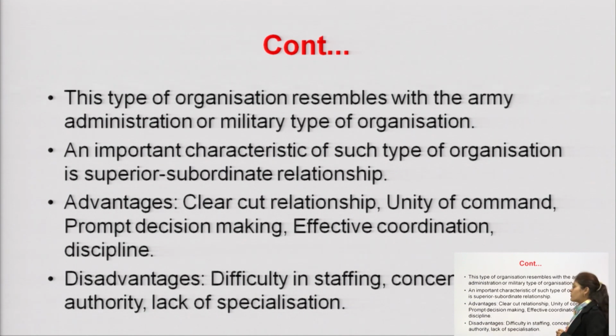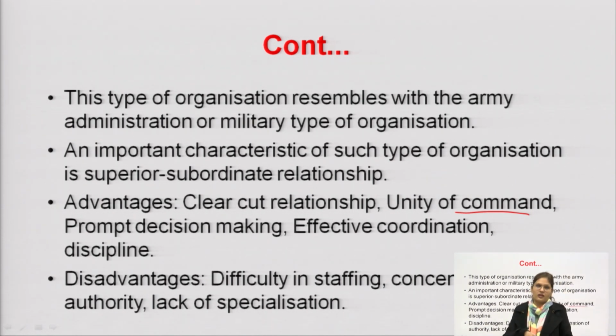Next one is unity of command. Authority and responsibility will be in one hand. That's why we say there is unity of command, so people will work without any confusion. Prompt decision making: as we know, in a line organization there is a concentration of authority in one hand, so obviously the decision making will be fast, because there is no division of authority among different people.